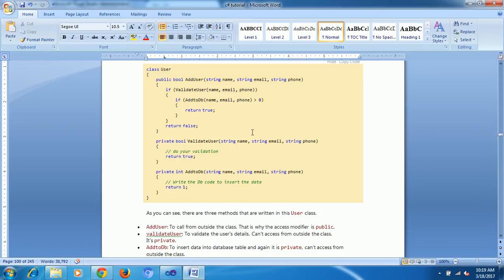First connect to the DB, validate email, validate username, validate password, validate username length, validate username and password. Okay.